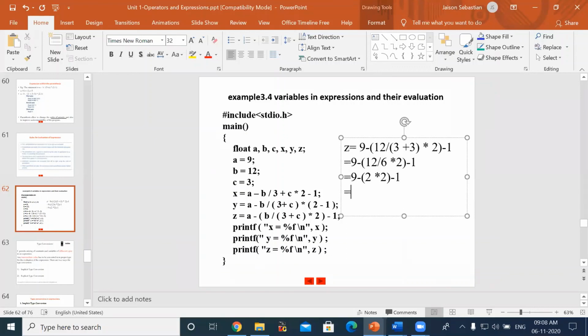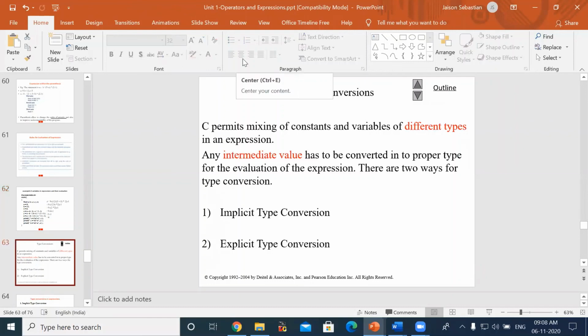In the next step, what will happen? 9 minus 2 into 2. 2 into 2 is 4. Right? 4 minus 1. And then it will be 9 minus 4. Both are subtraction, but when we start from the left, 9 minus 4 is 5. 5 minus 1. So here, in the last step, we will be getting the answer as 4. Understood? That will be 4. So now it is easy, no? I explained the answer. Just send that for the attendance.